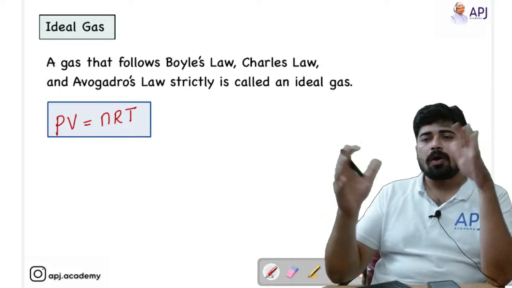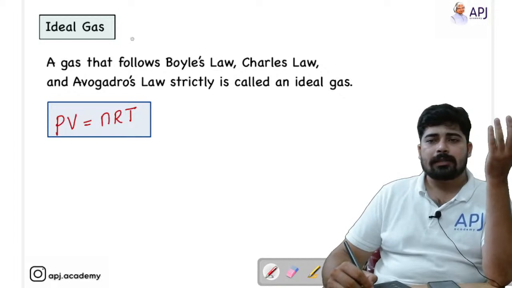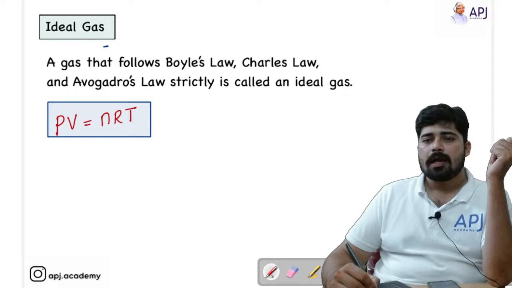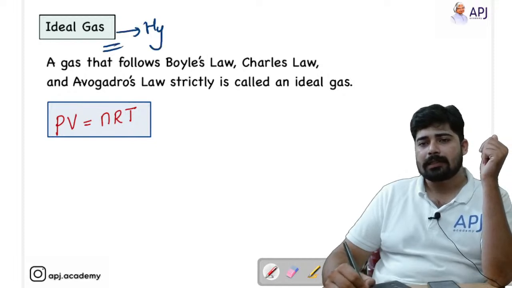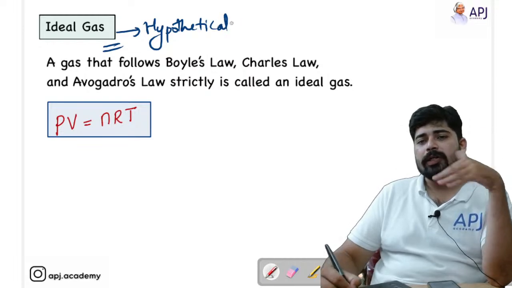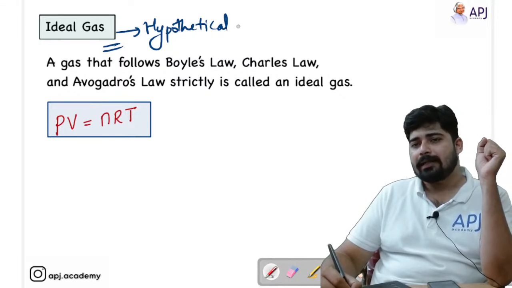Now, bringing all the laws together, you have to understand this. There are two categories of gases: one is ideal gas and the other is real gas. An ideal gas is a hypothetical gas. For understanding the nature and properties of real gases, we have hypothetically developed a concept called ideal gas.